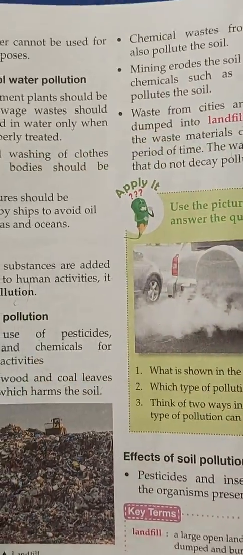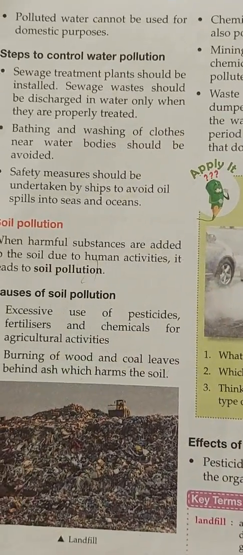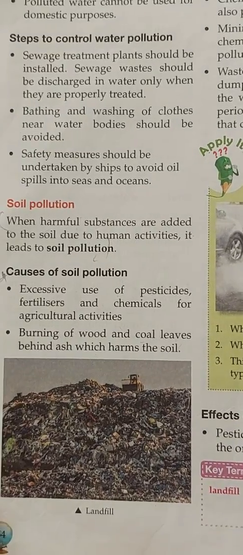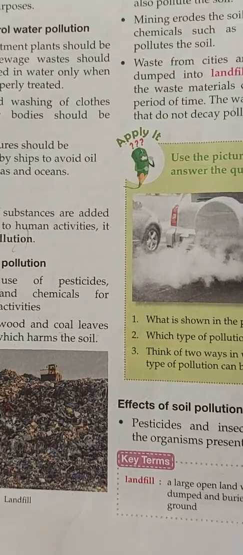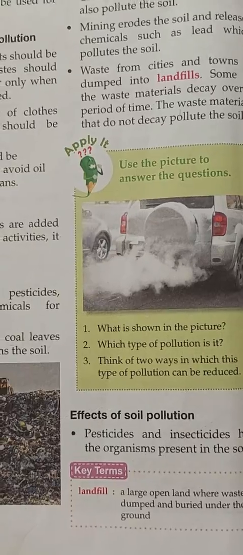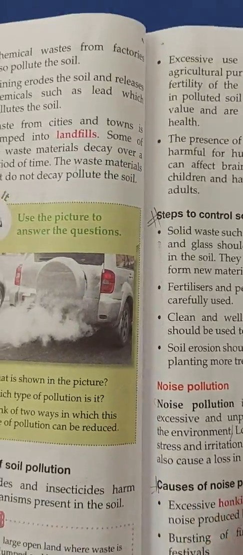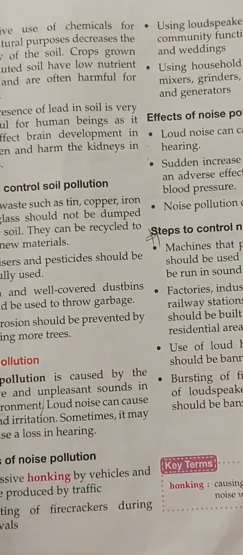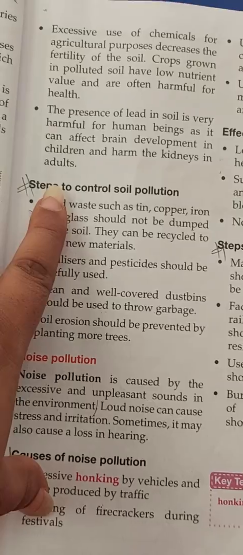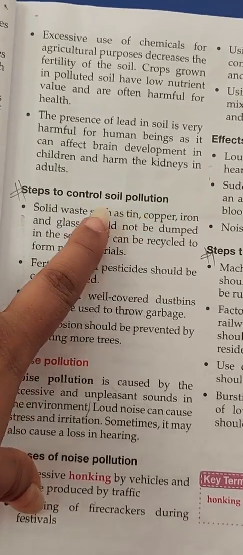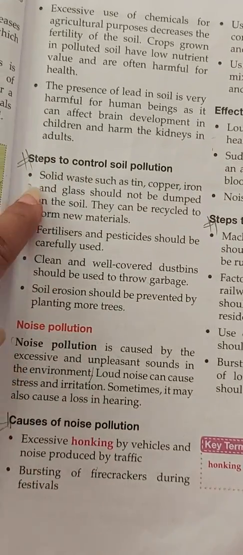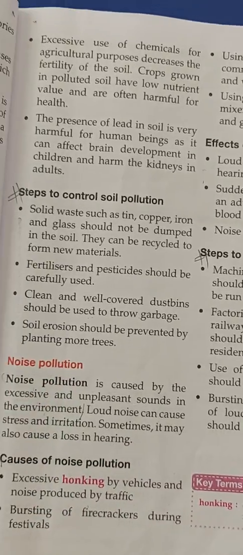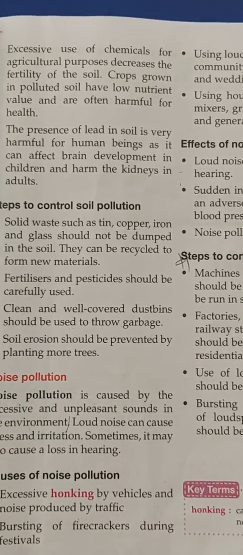You can write down any 3 causes of soil pollution. This is the first part of the question. Second part is steps to control soil pollution. So for this you have to move to page number 55, steps to control soil pollution. The points are mentioned here. You can write down your answer from this page.